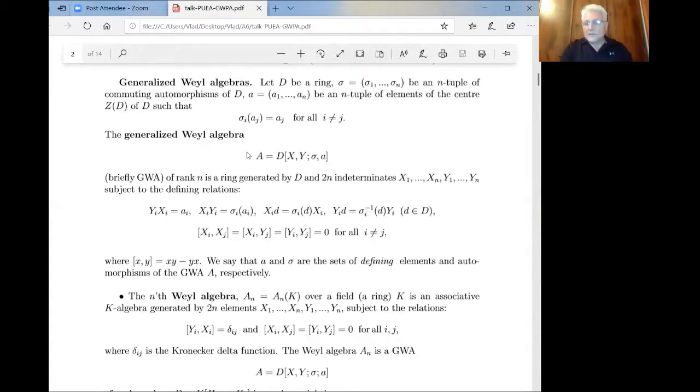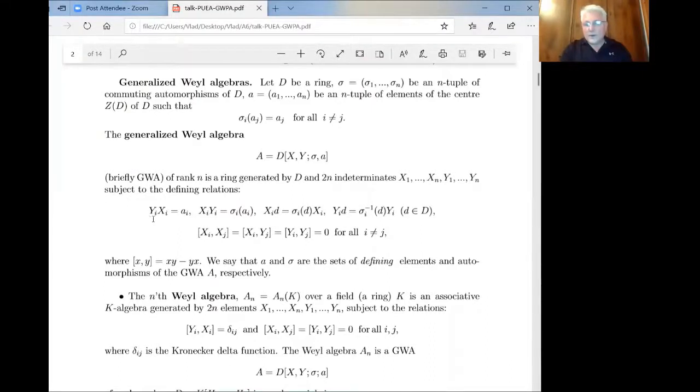Then the generalized Weyl algebra, which is denoted in this way, is the algebra generated by the ring D and 2n elements, the n-tuple of x's and the n-tuple of y's, subject to these defining relations.